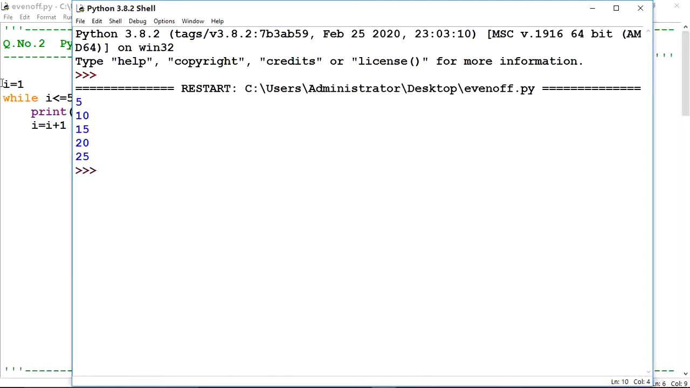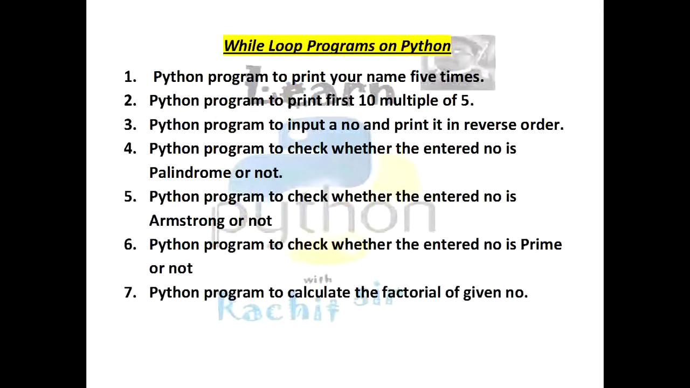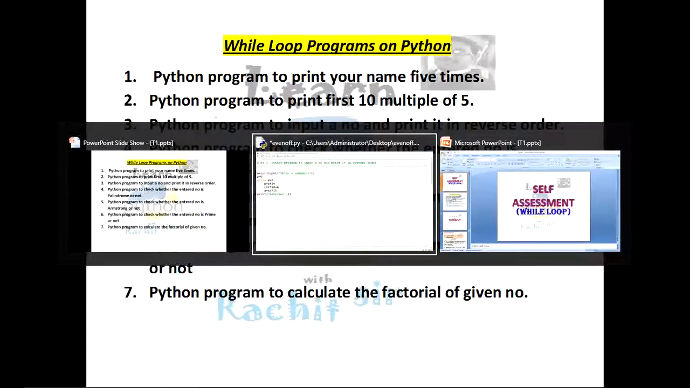1, 2, 3, 4, 5. 5 ones are 5, 5 twos are 10, 5 threes are 15, 5 fours are 20 and 5 fives are 25. The third question is a Python program to input a number and print it in reverse order.